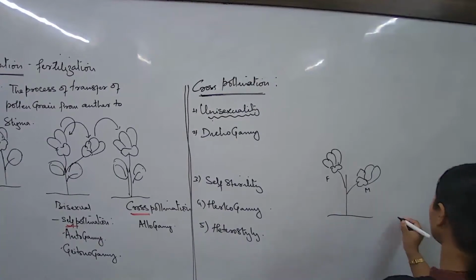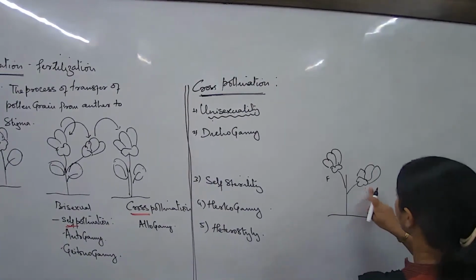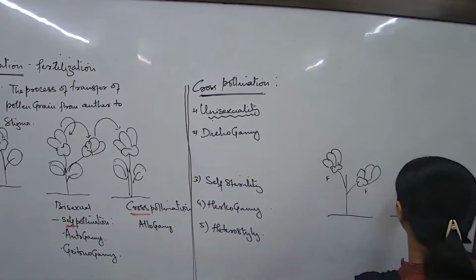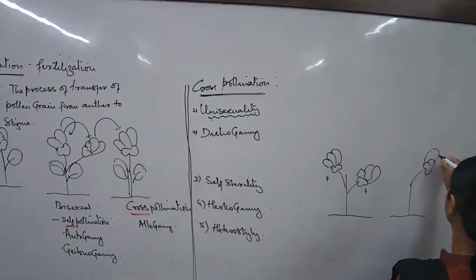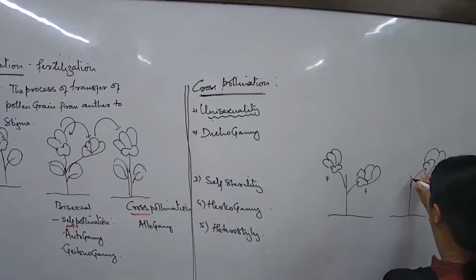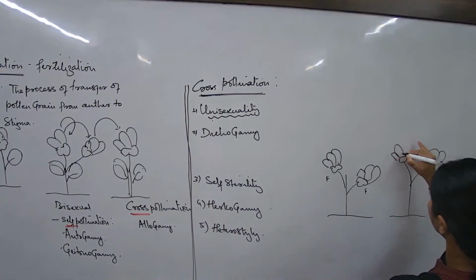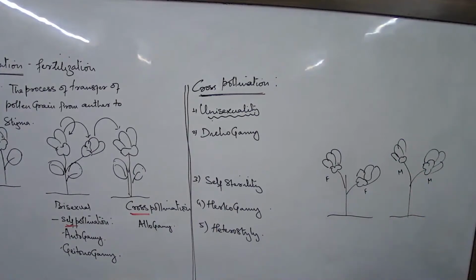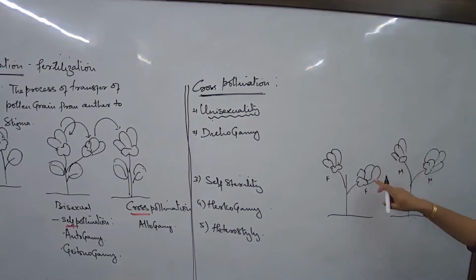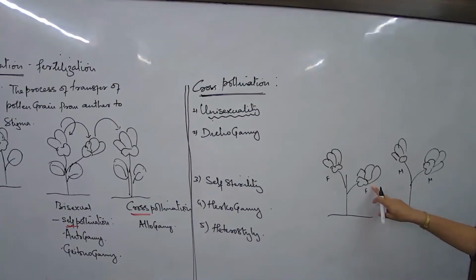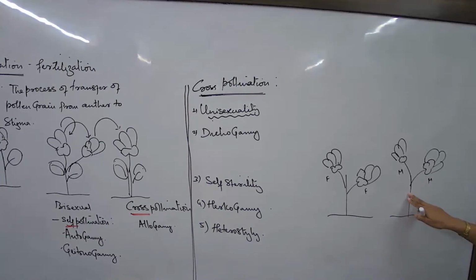So this is one condition. What about the other one? I may talk about a plant in which all the flowers are female flowers, and another plant in which all the flowers are male flowers. So the dependence is even more now. This plant will give rise to fruits only when the anther comes in contact with the stigma at the right time. So this plant gives rise to a large number of fruits depending on whether the anther releases pollen in large number and it comes in contact.